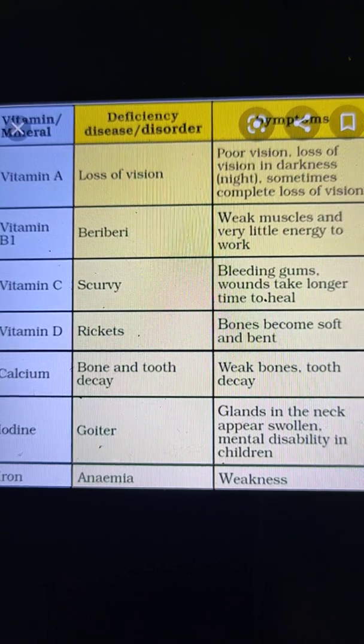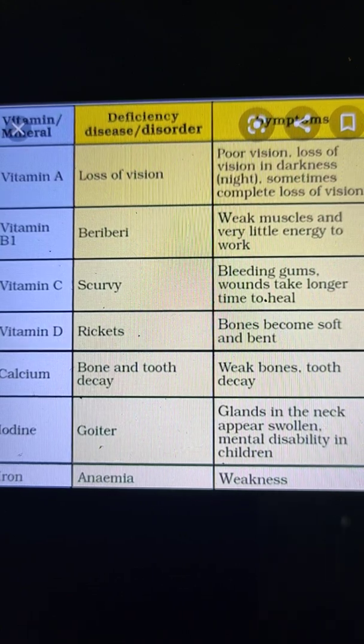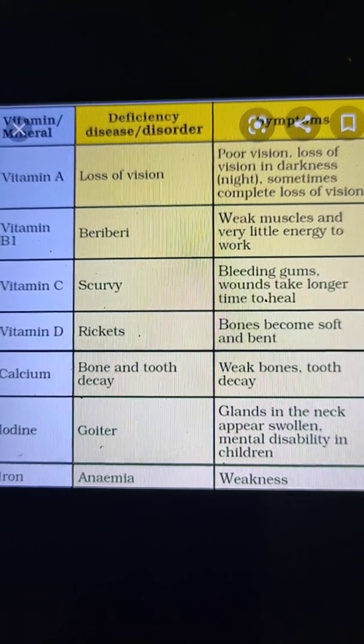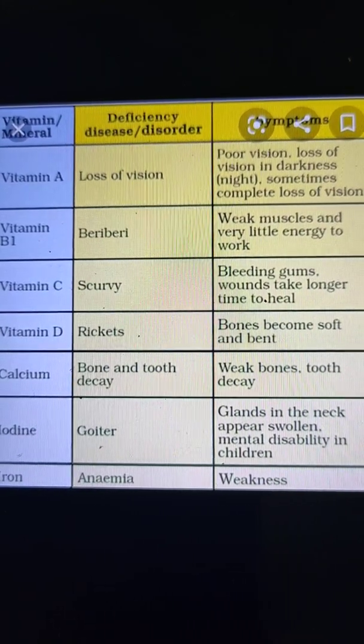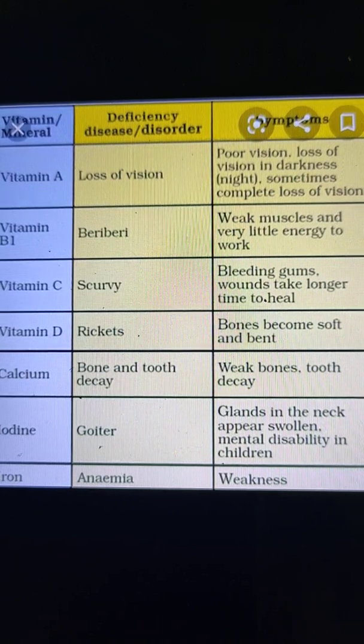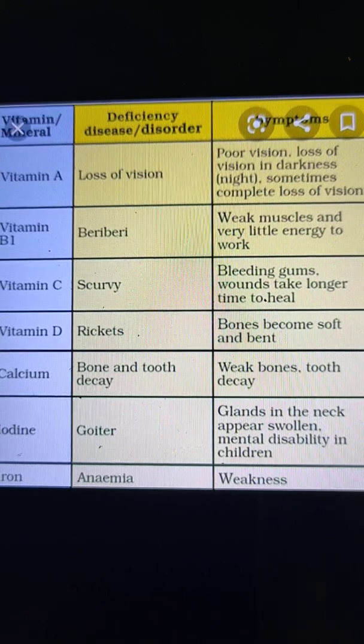And there are so many sources of vitamin C, like amla, all citrus fruits like lemon, orange and tomato, and guava also, and all green vegetables have this vitamin C. So it is also necessary to include the sources of vitamin C in our diet.